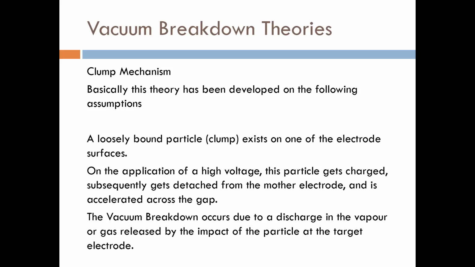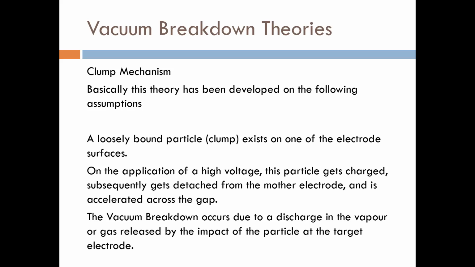Why is it called clump? Clump, C-L-U-M-P, means nothing but loosely attached particles. These particles cause the ionization in the vacuum, so it is called the clump mechanism.